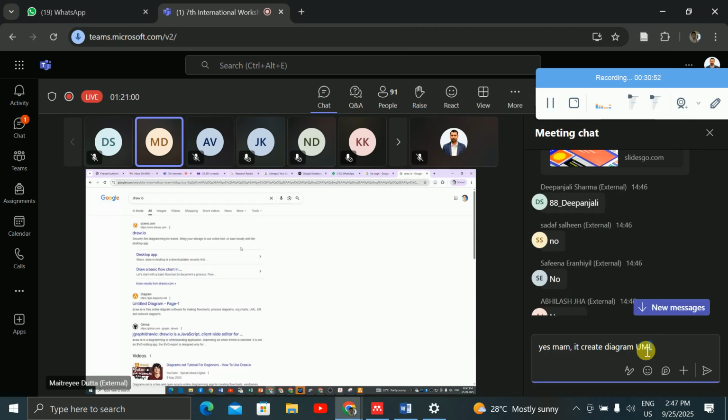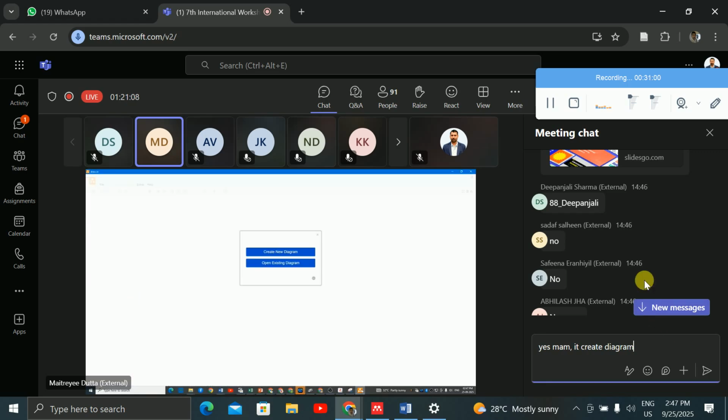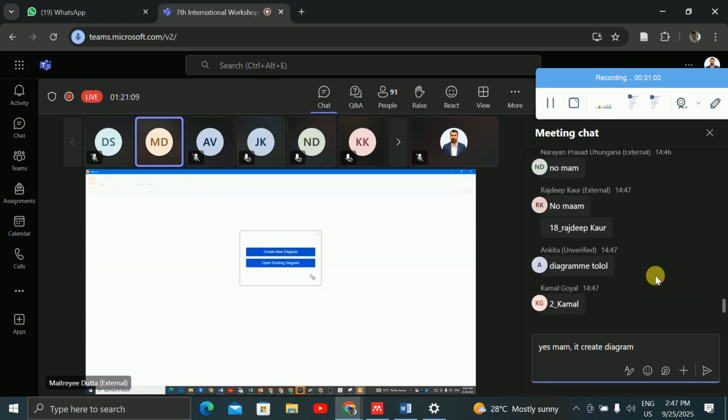So better to download it. Here you can just download draw.io. You can get the desktop app and download it. So I have downloaded it and opened it. That is known as Draw.io.